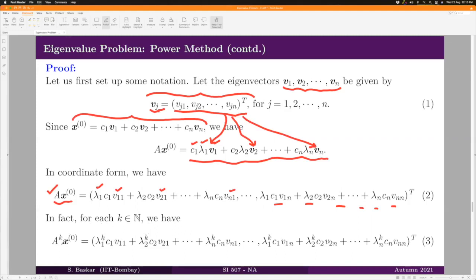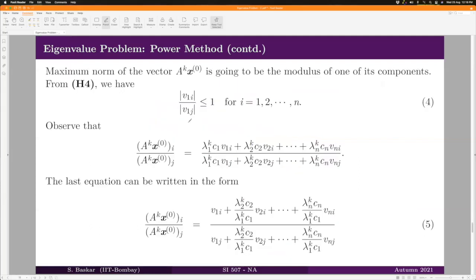And for each k, when we go to multiply A, k times with x0, the corresponding vector that we get, that is A^k x0, is coordinate wise written like this. It's just a similar notation we are using. Now, once you keep this in mind, the rest is fairly simple. You can see that V1 i, that is any i equal to 1 to n.